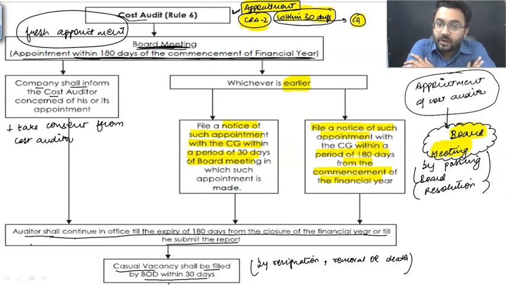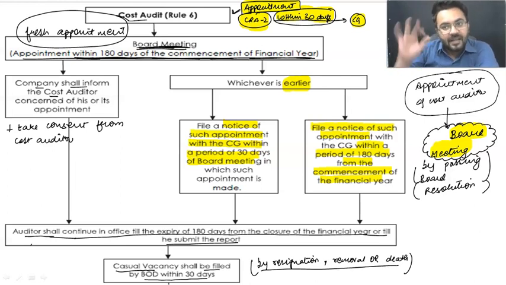Do remember, you have a lot of time when it comes to fresh appointment, but when it comes to this kind of casual vacancy, it needs to be filled within 30 days from date of resignation, removal or death. That means once a person has been removed, you are going to get a new person within 30 days.